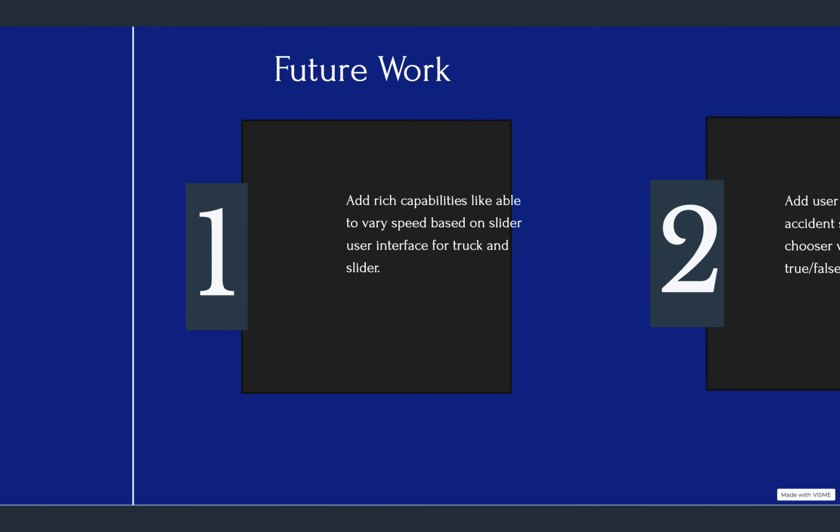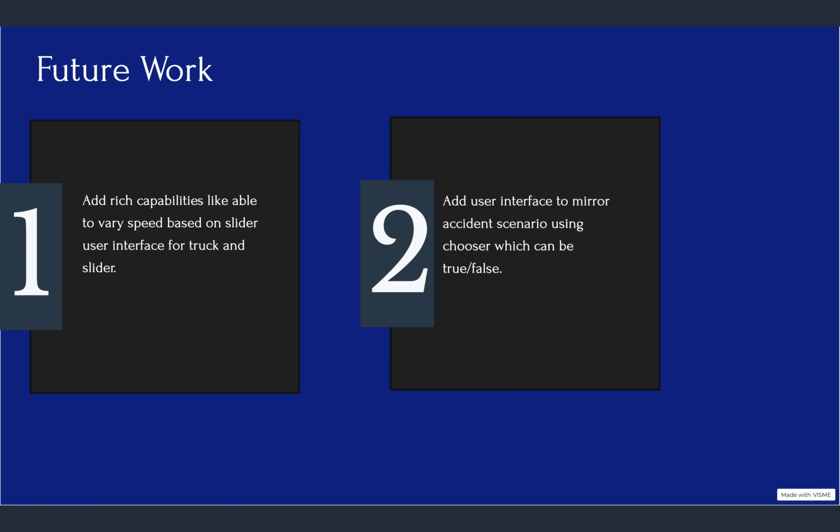And for the future work, we'll add capability to vary acceleration based on the slider user interface for truck. We'll be doing the Scala programming for this, and add a user interface for minor accident scenario using a chooser, which can be true or false.